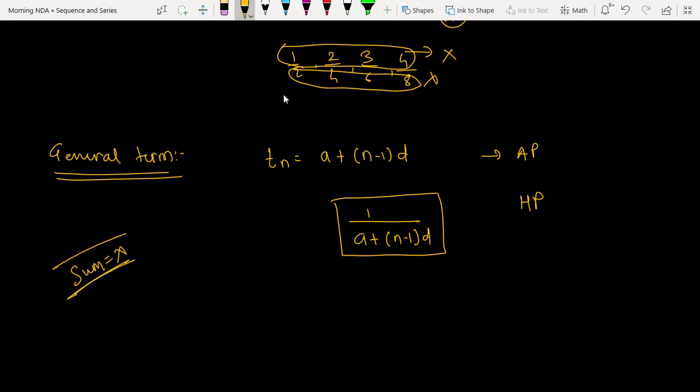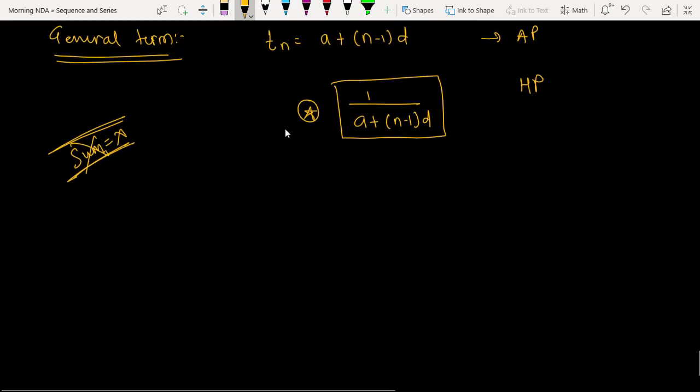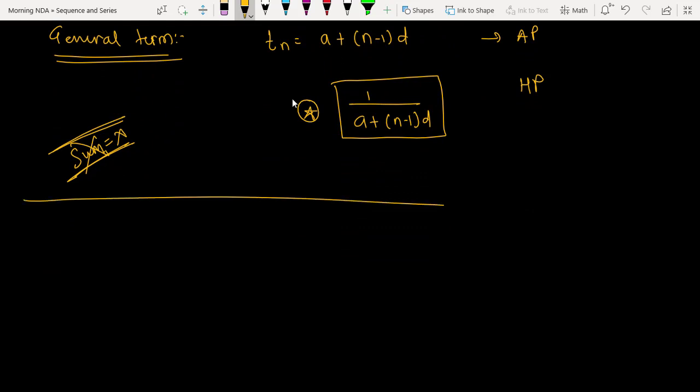It is not in your textbook, not in NCERT, not in NDA, not in JEE, nowhere is the sum of harmonic progression. So don't look for this sum. In harmonic progression you require only this part, 1 upon a plus (n minus 1)d. Is this okay everyone? You may have any number of questions for this. If you have a question on HP, first convert it into AP and solve it. You will get the answer.